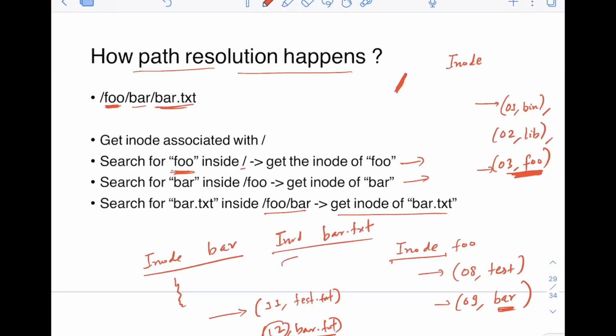And of course, this will again have a lot of information here, but finally it will have pointers to the blocks where the data is actually stored, maybe 2 or 3 blocks, whatever blocks it is taking. And finally, the operating system should be able to read these blocks, whatever data is stored in this. On whatever device it is stored, with the help of that device, it will be able to read these blocks, okay? And that's how path resolution happens, okay?